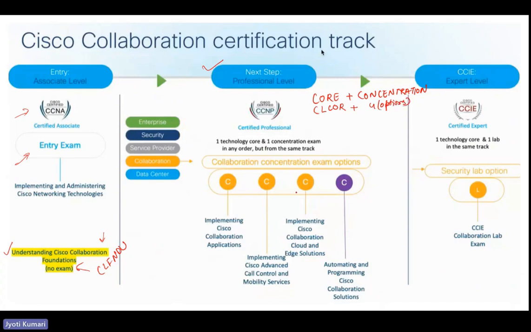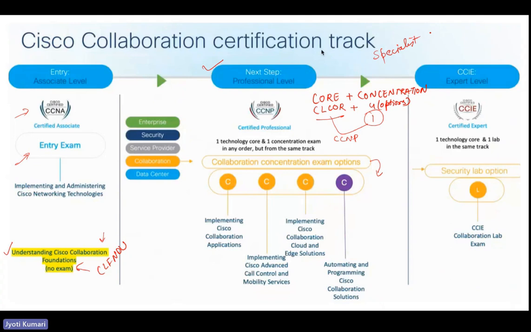These are the four options that you can see here in the collaboration concentration exams that you can choose. You can choose any one, so CL core plus any one of the concentration exams would give you CCNP. If you take any one from the concentration or just the CL core, that would give you a specialist level.